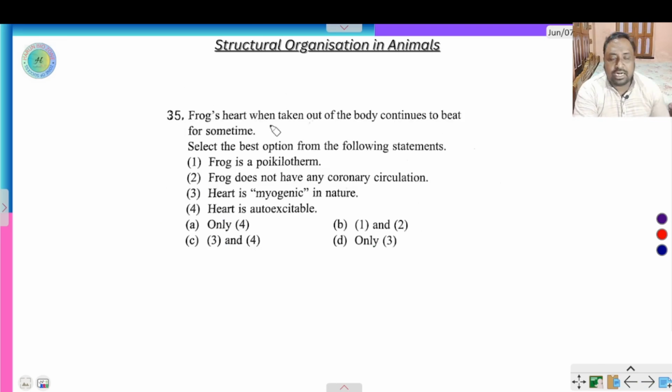35. Frog's heart when taken out of the body continues to beat for some time. Why? Frogs are poikilothermal. Poikilothermal means cold blooded animal.